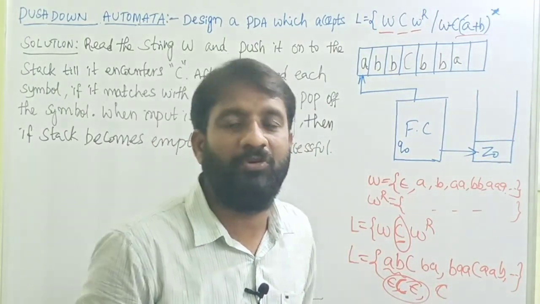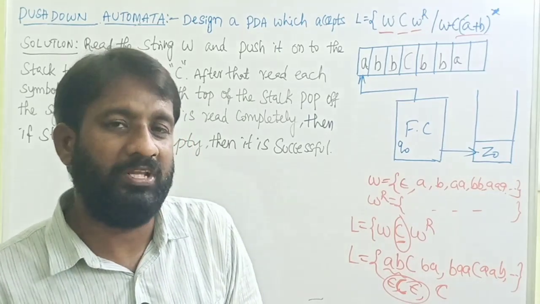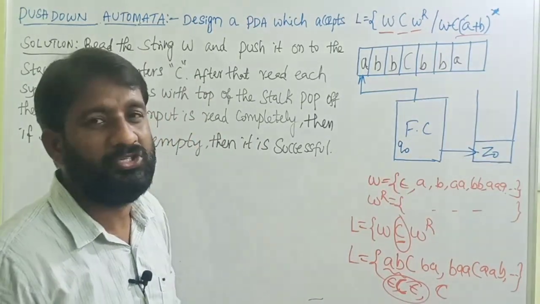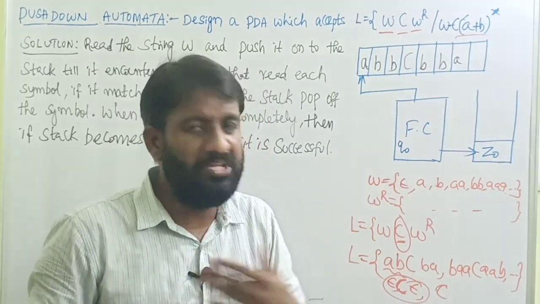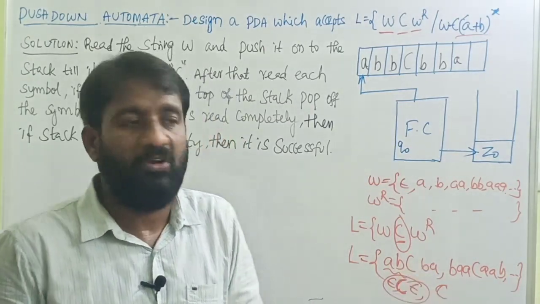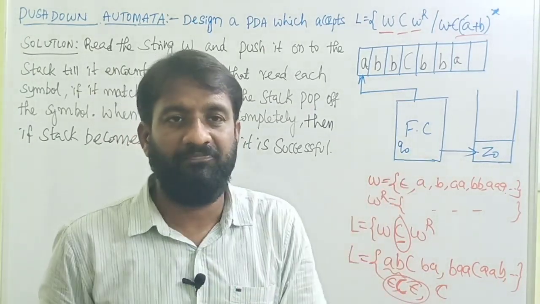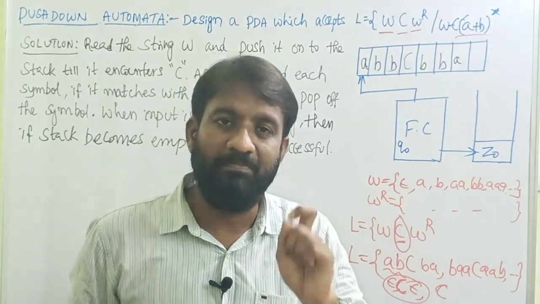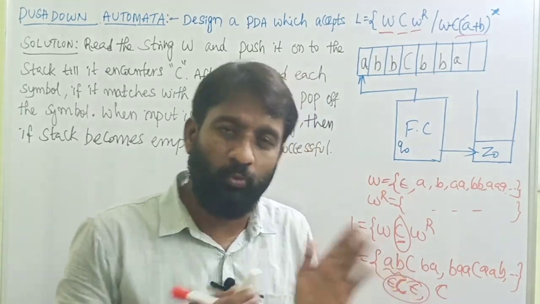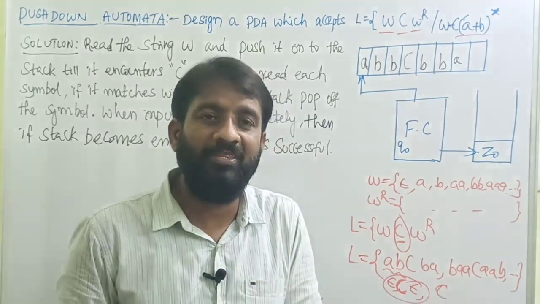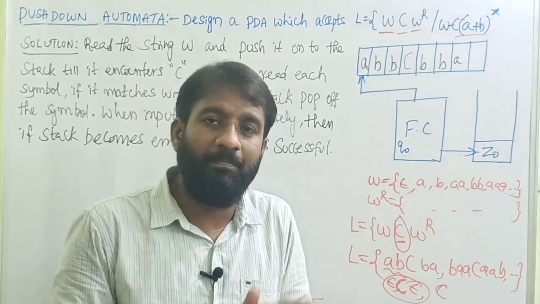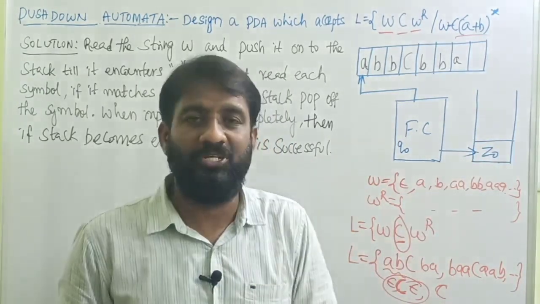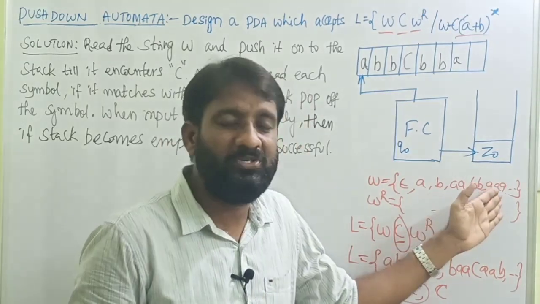For all the possibilities we are going to write the transitions, and then later we are going to draw the graphical notation. Okay, so this is the solution I have written there. Let me explain this solution. First read all A's or B's or any combination of any length on Q0 state, add them onto the stack until you encounter the symbol C. Okay, if you encounter symbol C, change the state from Q0 to Q1. On Q1 state, now you read the reverse of the string symbols by matching with the top of the stack symbols. Then do the pop operation on Q1 state, then finally the stack becomes empty, then move to the final state.